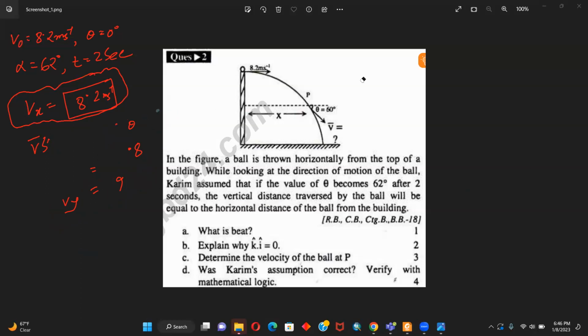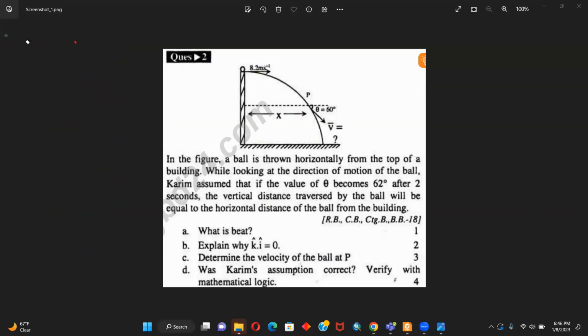See, projectiles are mostly about maths. Almost 95% of the theory I have discussed already. Nothing else is left. All these equations, you will be able to solve all this maths, but it's about the concept. If you understand what is going on, you will be able to solve projectiles very easily. But if you don't understand, it will get very difficult.